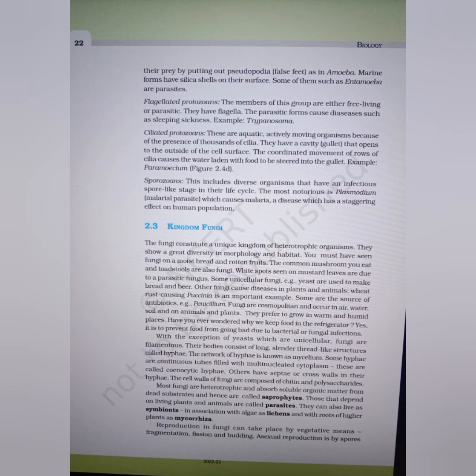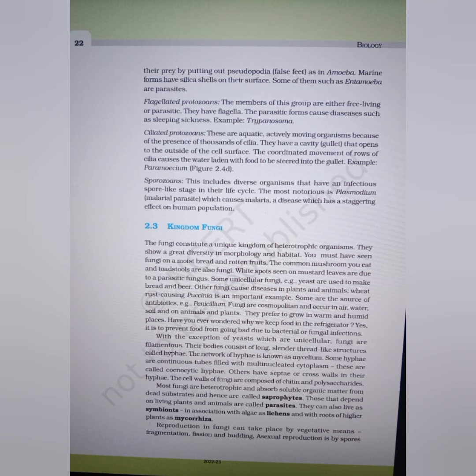They have a cavity, that is the gullet, that opens to the outside of the cell surface. The coordinated movement of rows of cilia causes the water laden with food to be stirred into the gullet. Example, Paramecium. Fourth, sporozoans. These include diverse organisms that have an infectious spore-like stage in their life cycle. The most notorious is Plasmodium, the malarial parasite, which causes malaria, a disease which has a staggering effect on the human population.